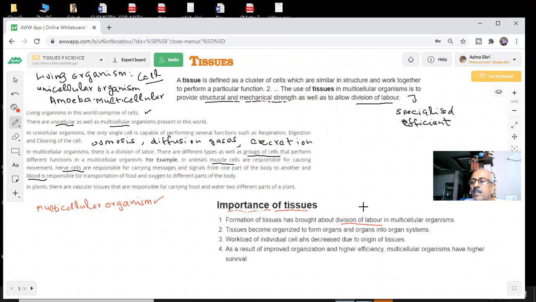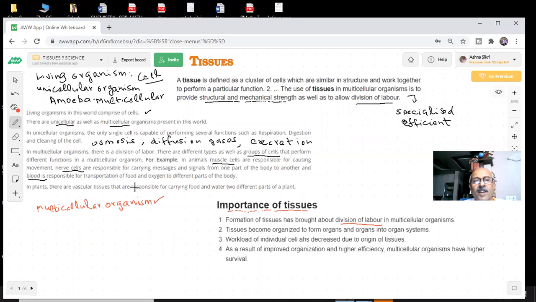If I ask you what is the function of the blood, what is your answer? Tell me, what is the function of the blood? What is blood doing inside your body? Tell me, what is the function of the blood? Keep participating with me, keep interacting with me. What does it do inside your body?